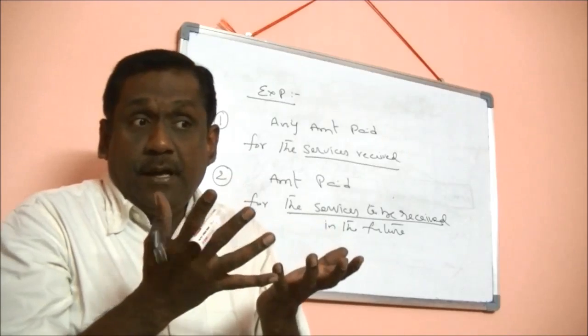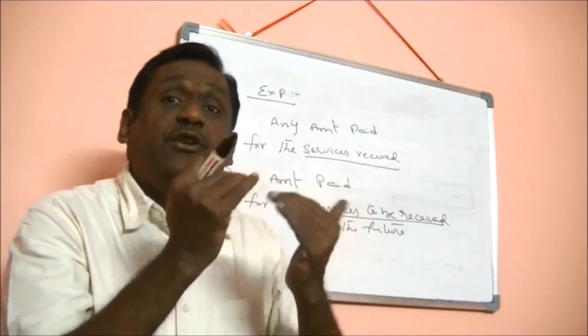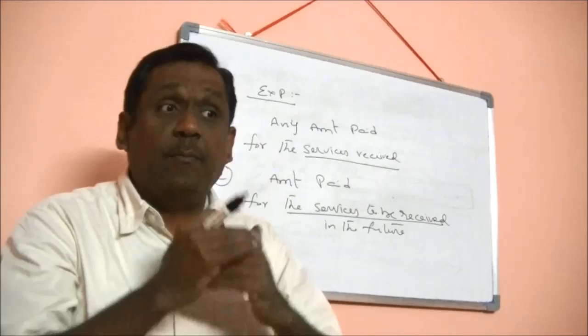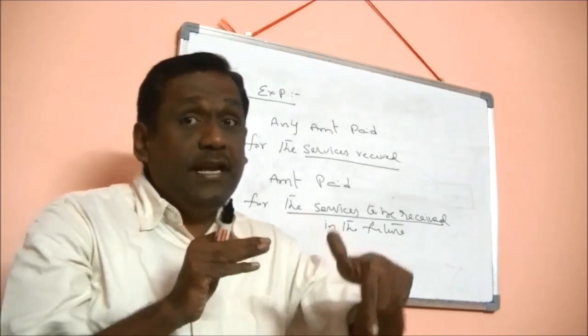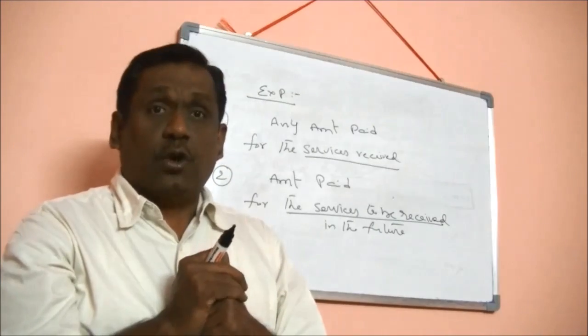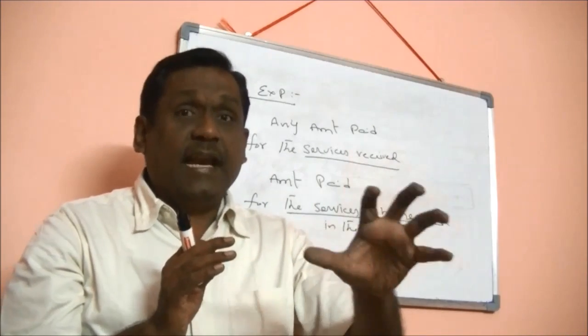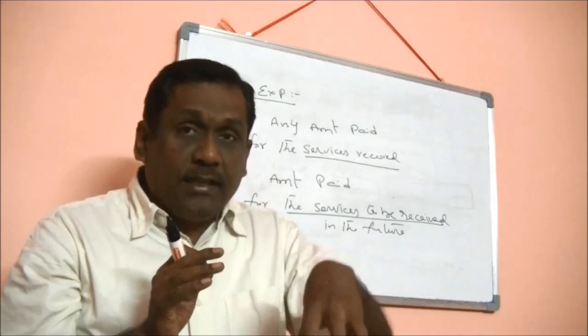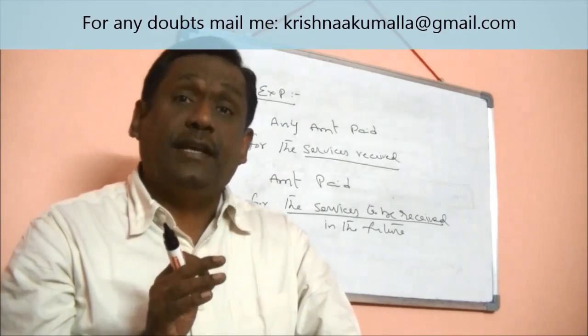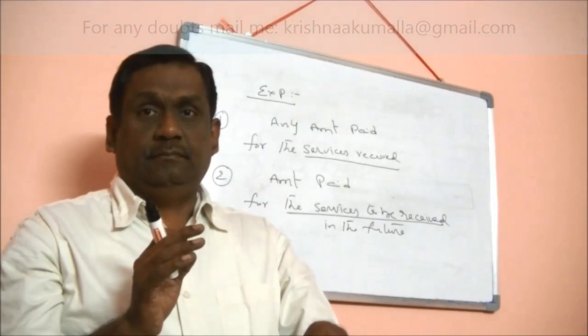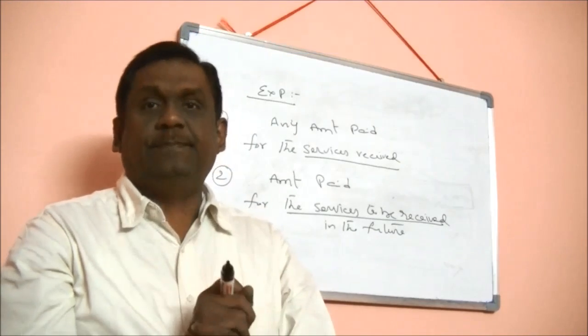So, December services I am yet to receive. I did not receive. I am going to receive them in future. But I paid in advance. So, December month salary paid in advance in the month of November will be considered as prepaid. Hope you are clear with the example.